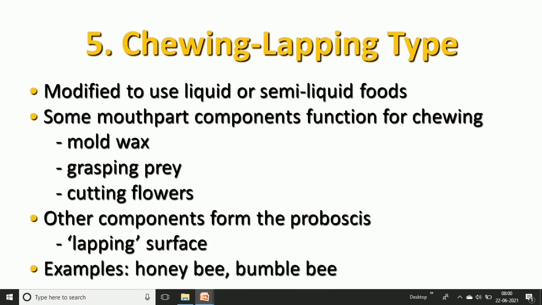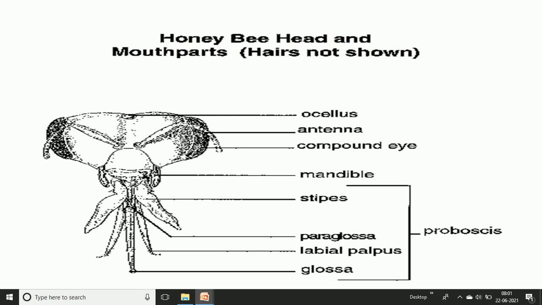The different types of bees belong to the superorder Apoidea. All types of bees have the chewing and lapping type of mouthparts. We can see a schematic diagram of the honeybee head and its mouthparts. We can look at the picture to see how the head looks.